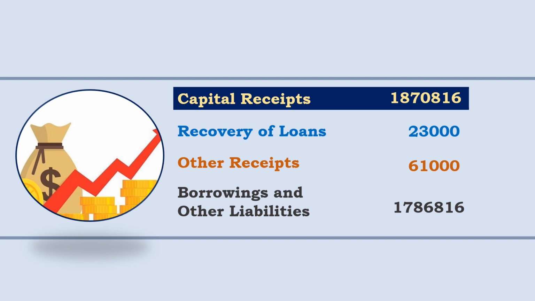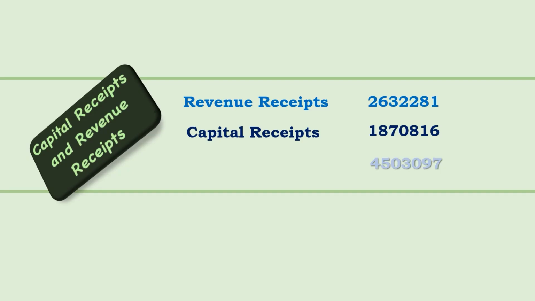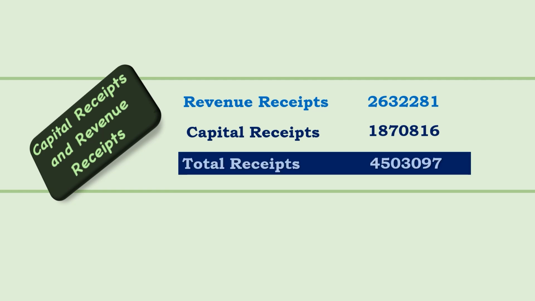Now we have the revenue receipts and the capital receipts. So we arrive at the total receipts. Revenue receipts 26 lakh 32,281 crores. Capital receipts 18 lakh 70,816 crores. The total receipts 45 lakh 3,097 crores. In fact, this is the total budget outlay because the figure is total receipts 45 lakh 3,097 crores.